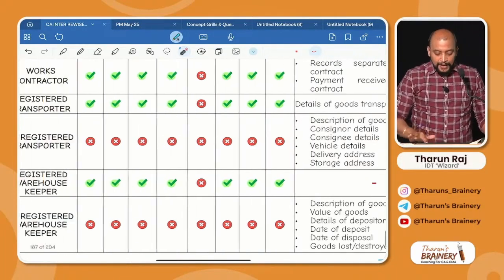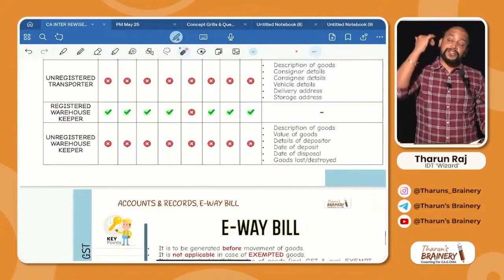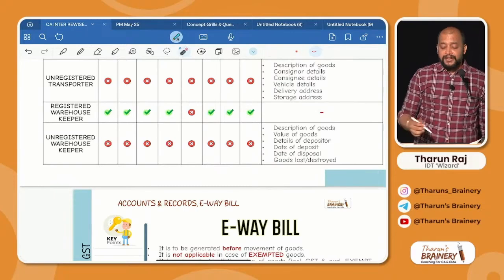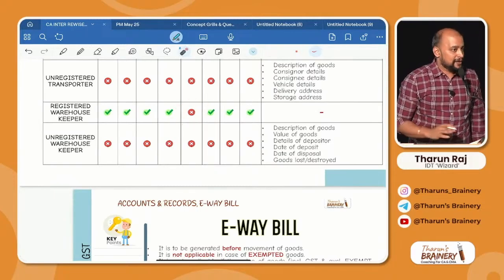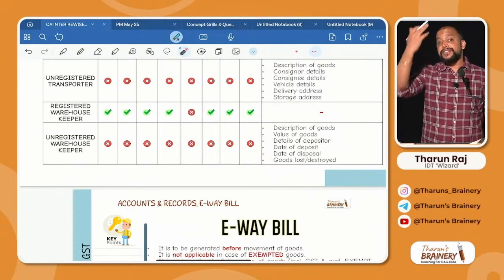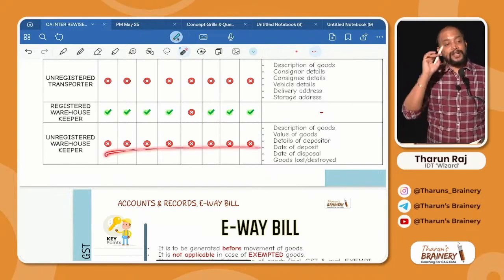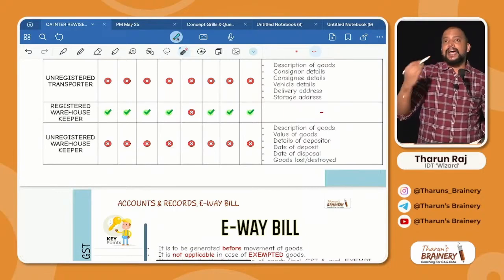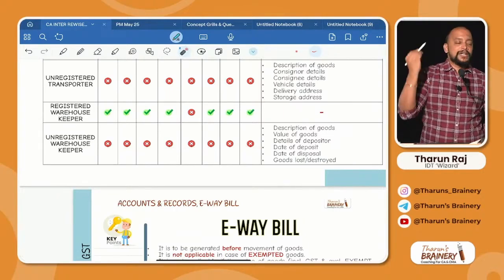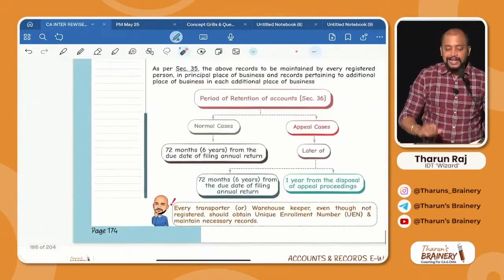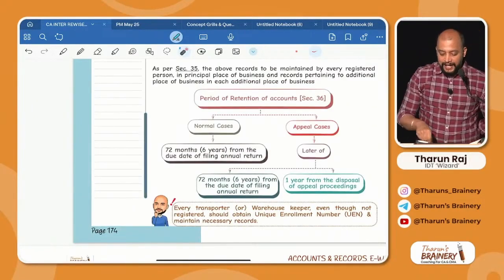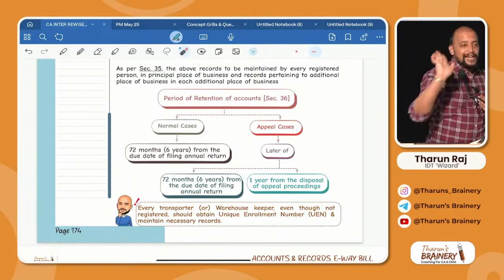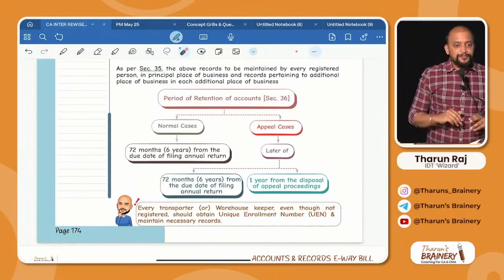So next, being a warehouse keeper, a registered warehouse keeper, what records do I need to maintain? I formats. As I am a service provider, manufacturer records not required. And being an unregistered warehouse keeper, what records? I formats not applicable, because I formats are only for a registered person. Being an unregistered person, should I obtain a unique enrollment number? Yes. And I need to maintain necessary records. Come on, activate your brain and tell me. I am a warehouse keeper, an unregistered warehouse keeper. You are a tax officer. What do you expect from me?